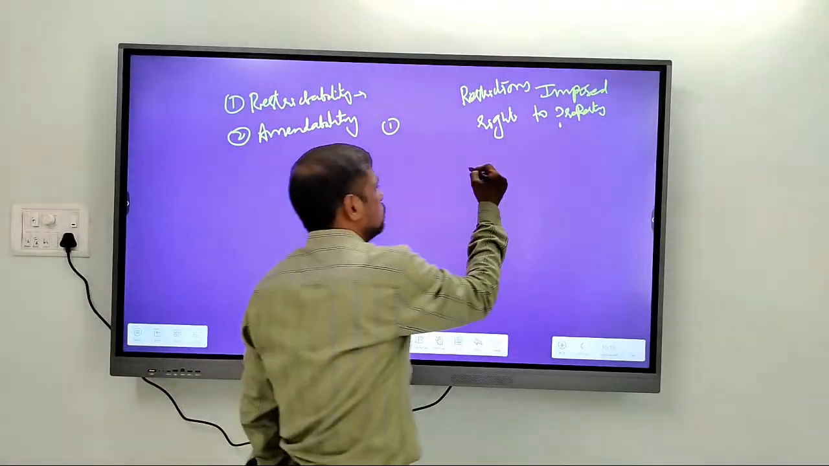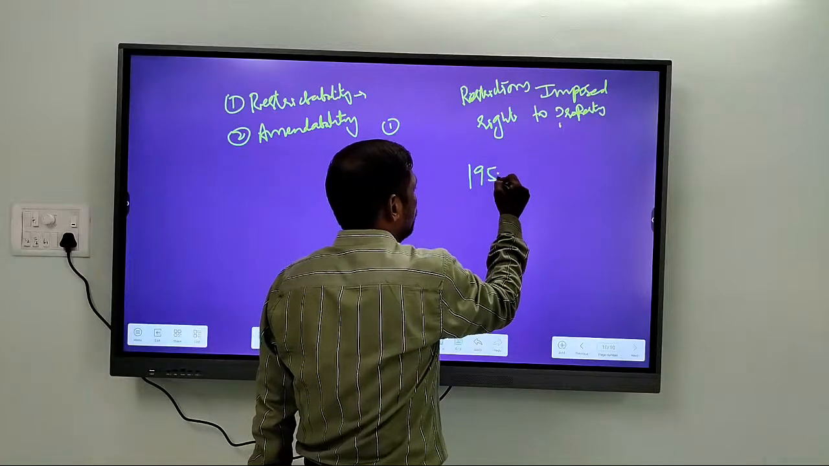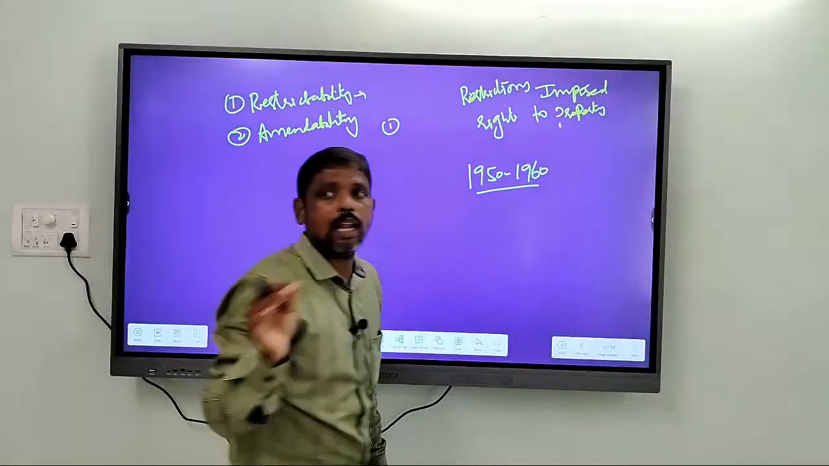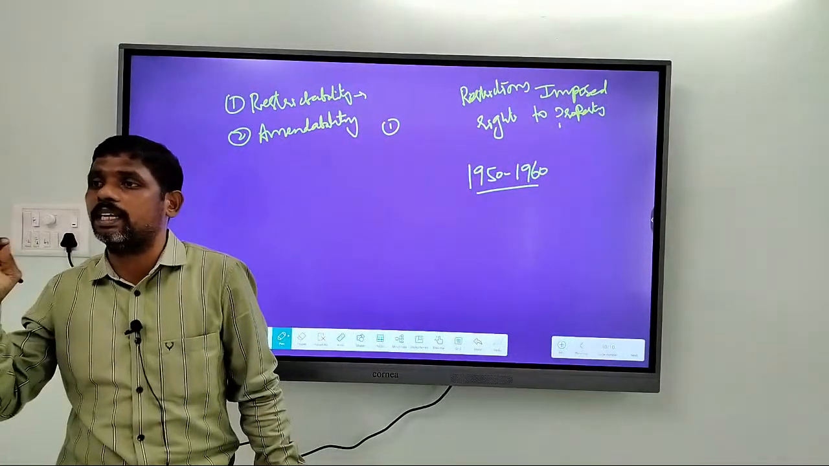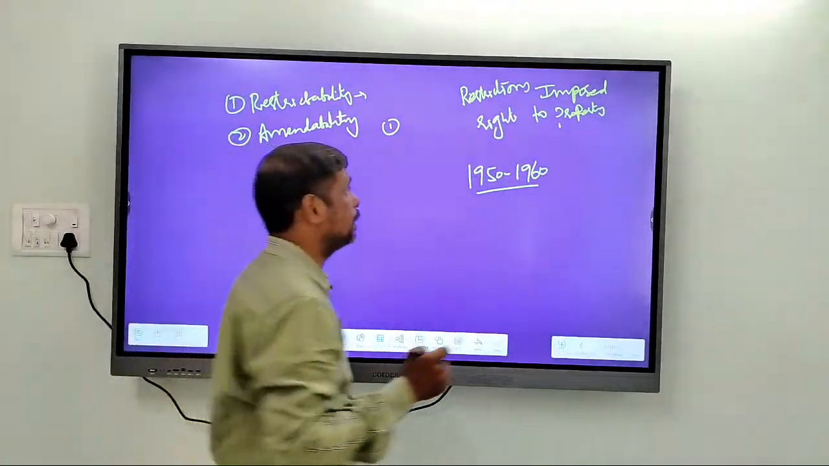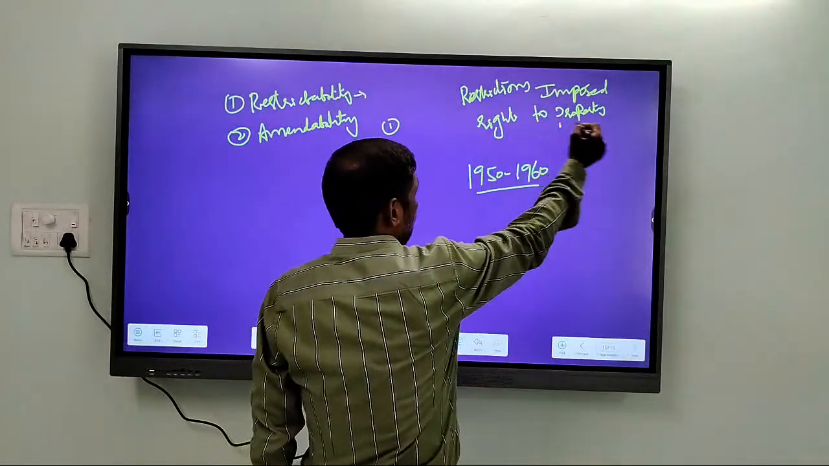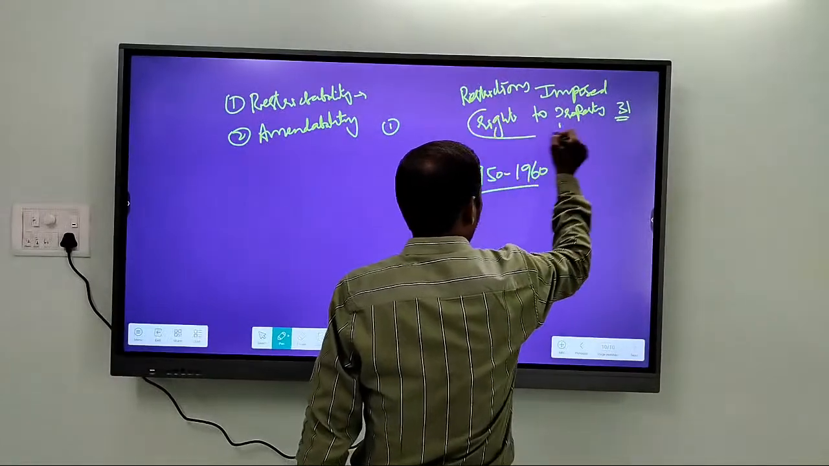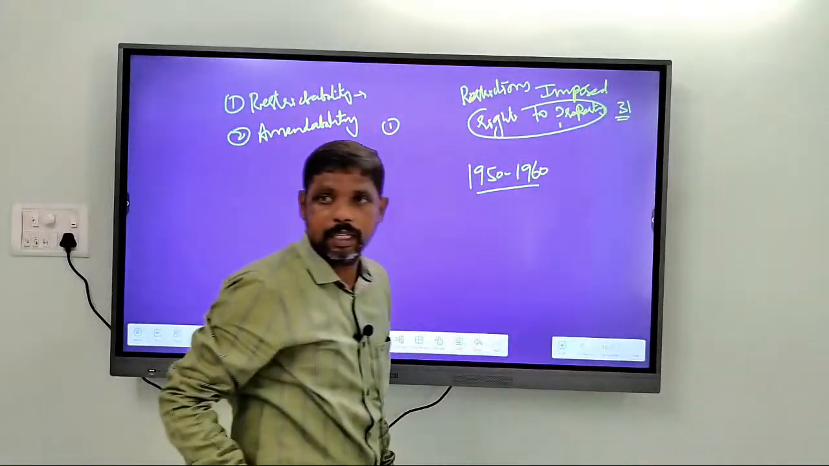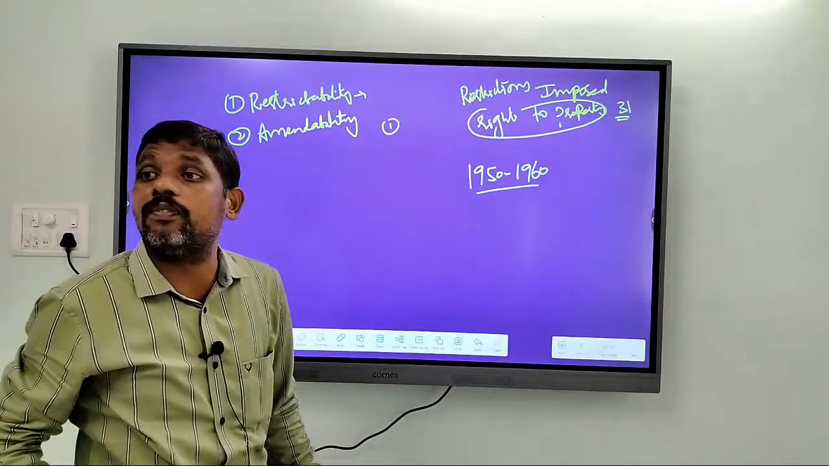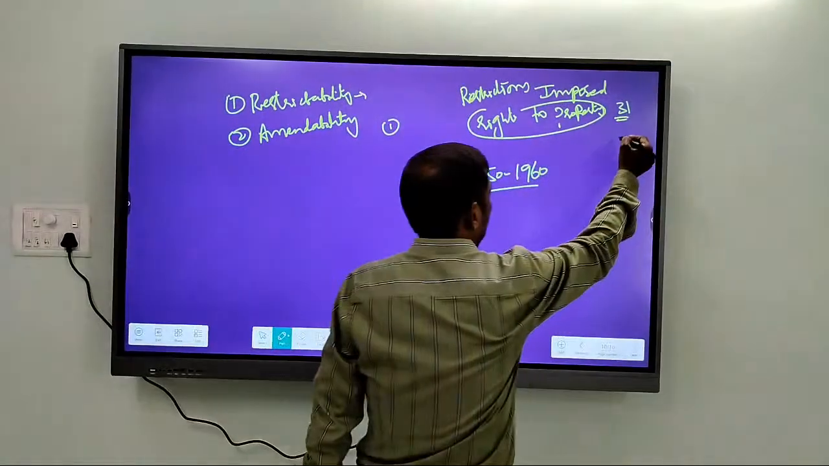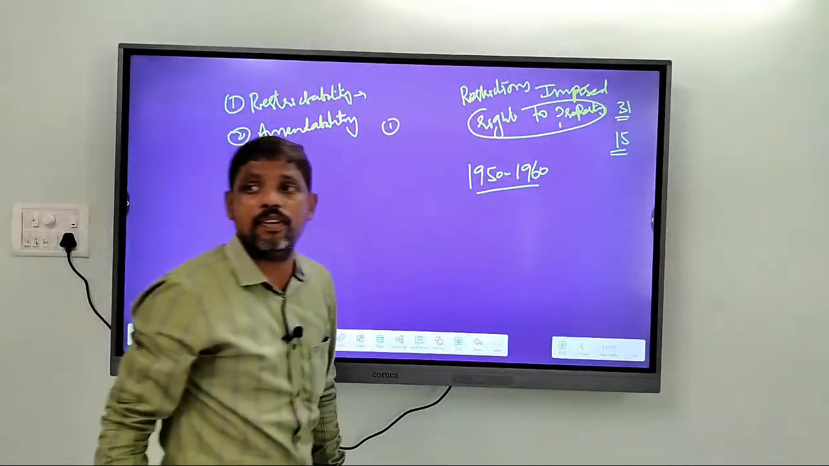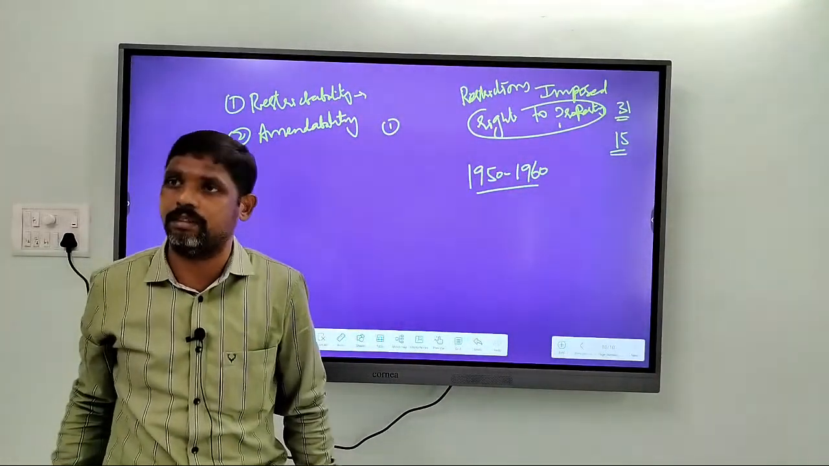particularly between the 1950s and 1960. Two fundamental rights were restricted. One is the right mentioned in Article 31, which deals with right to property. The other one is Article 15 of the Constitution, prohibition of discrimination.